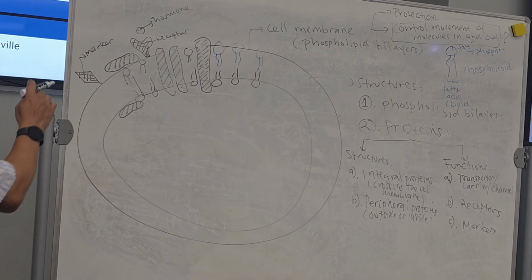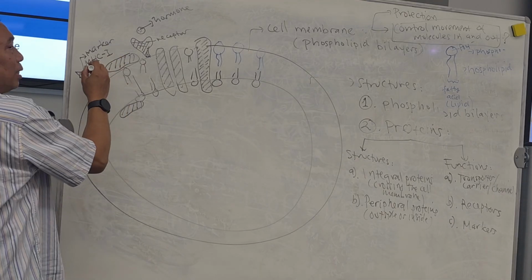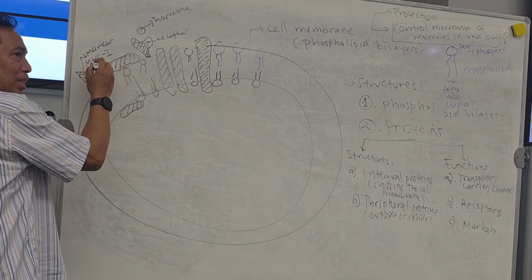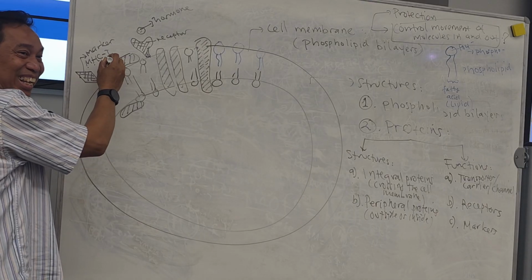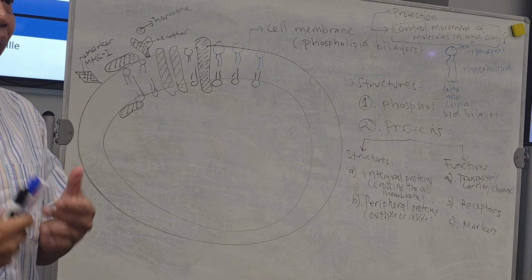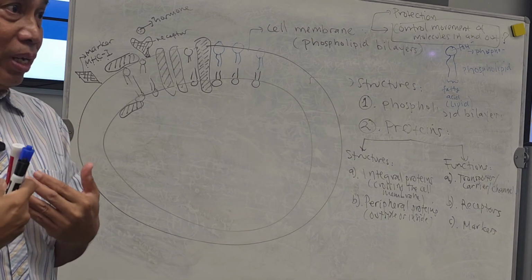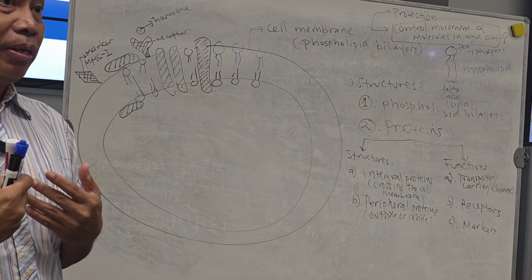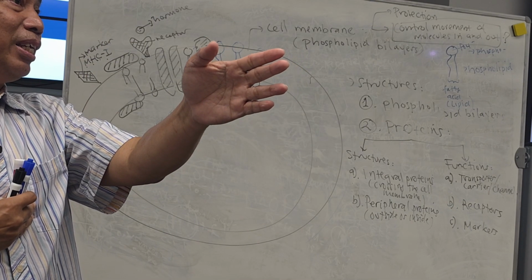The marker that we have in our cell is called the MHC1, Major Histocompatibility Complex Protein 1. Okay, that's what MHC stands for. So I, for example, my cell has my own MHC1. Your cell will have a different MHC number 1.